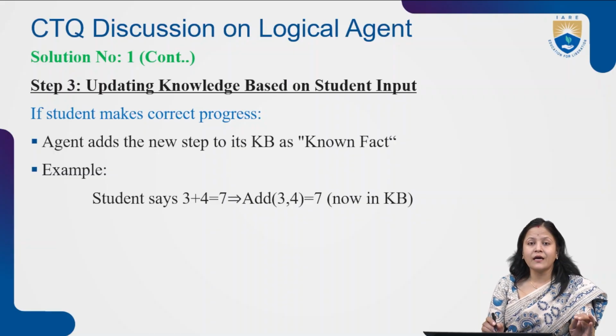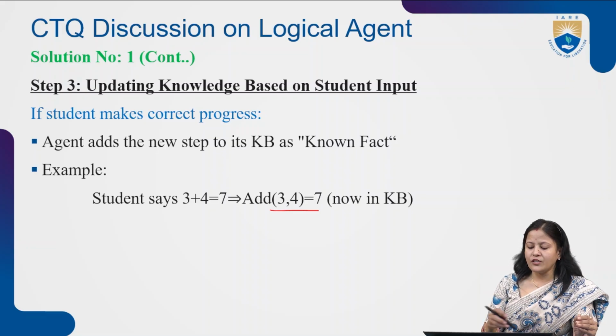If the student makes correct progress, the agent adds the new step to its knowledge base as a known fact. For example, the student says 3 plus 4 is 7, so add 3 plus 4 is equal to 7. Now it is a new fact which will be stored inside the knowledge base. Any new thing that comes will be stored. If it already exists, next time it will not be repeated or redundant.